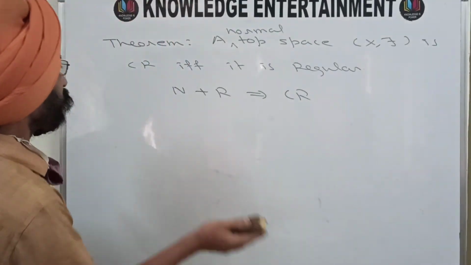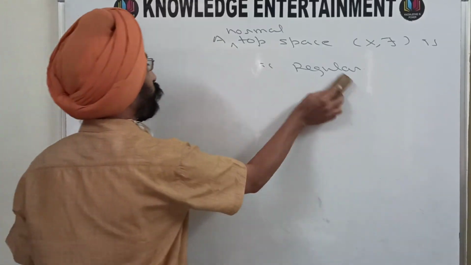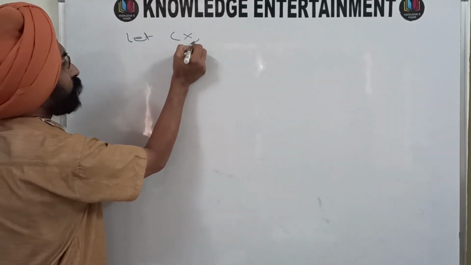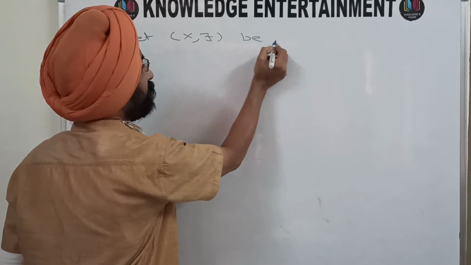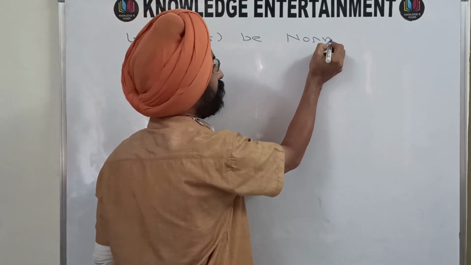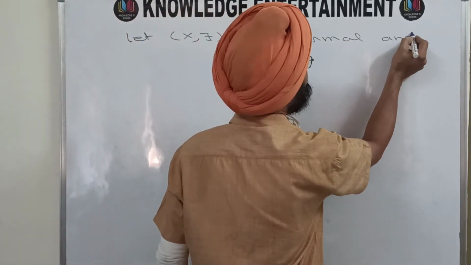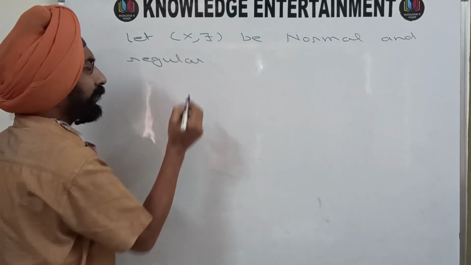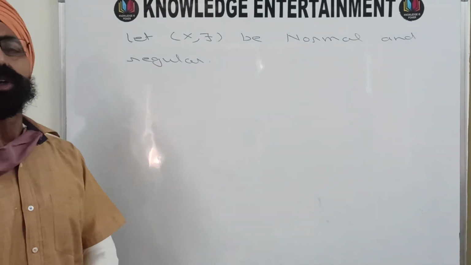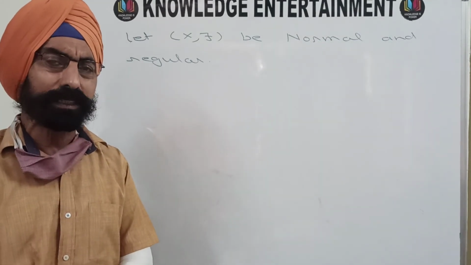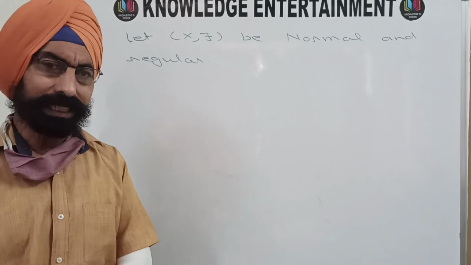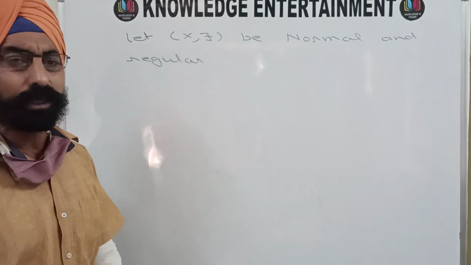What are we given now? We are given that a topological space is normal as well as regular. So let X top be normal and regular. And what are we to show? We are to show that X top is completely regular. To show that it is a completely regular space, we are once again to take a closed set F and a point X that does not belong to that closed set.